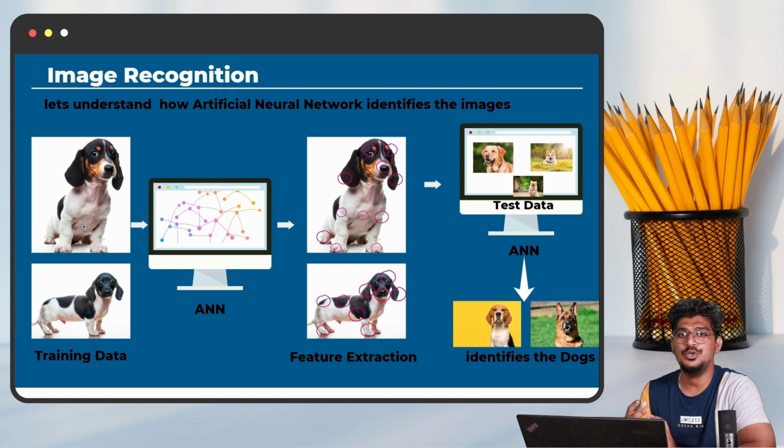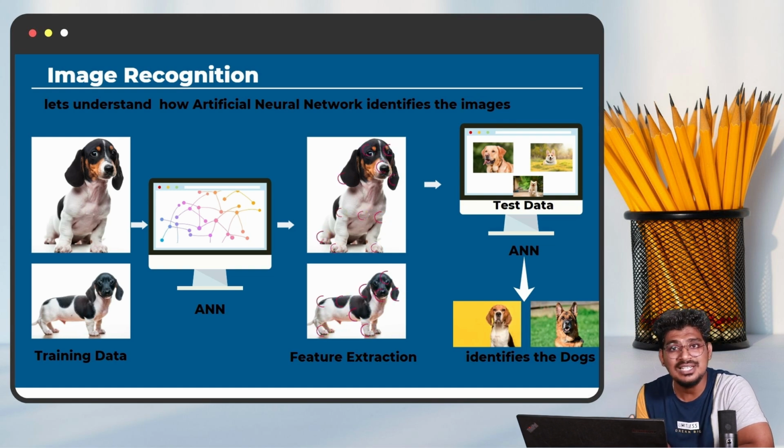If you feed thousands of images of dogs, only then can the computer understand, based on the training, and classify, yes, it is a dog. When you feed thousands of images to the computer, deep learning, that is the artificial neural network, extracts the features.